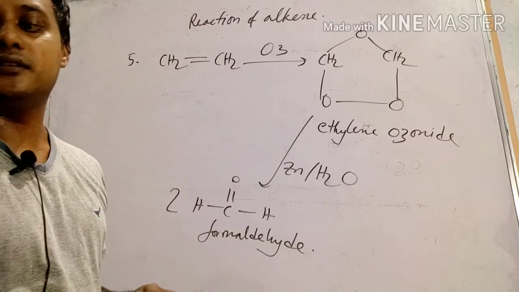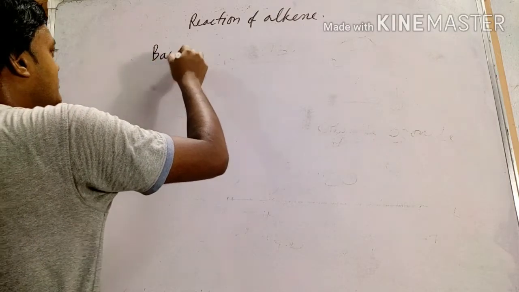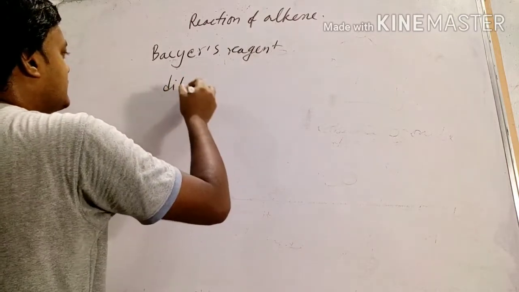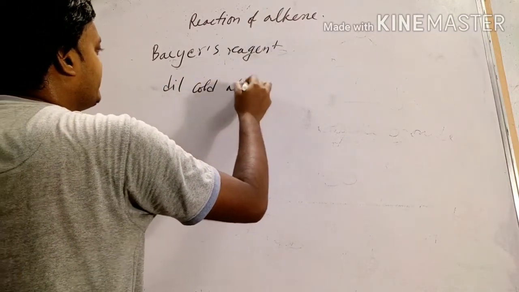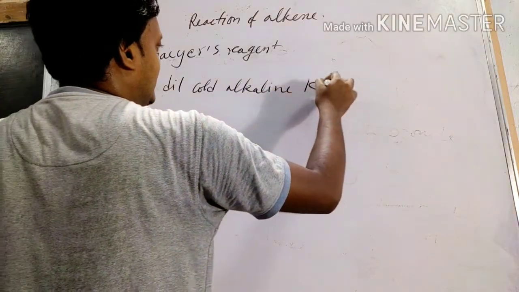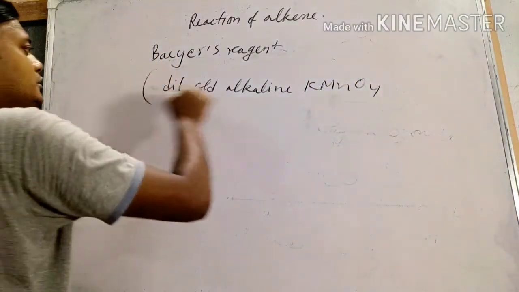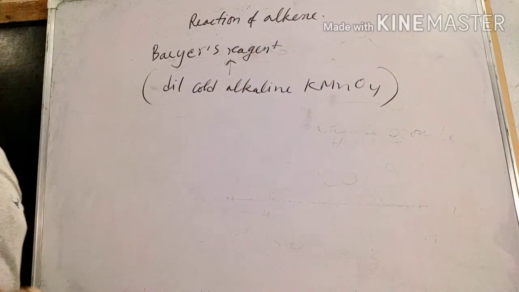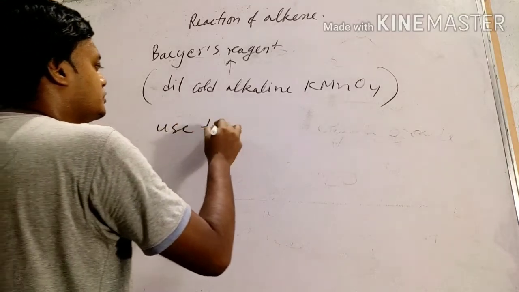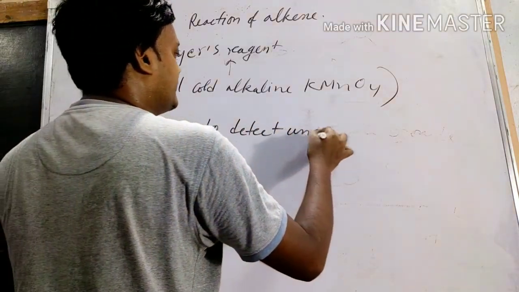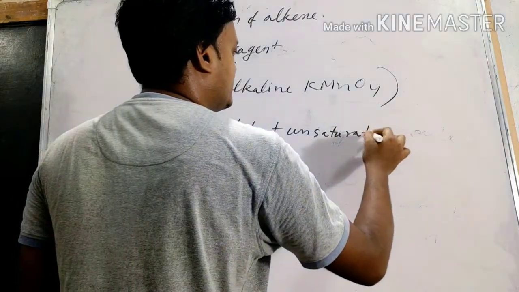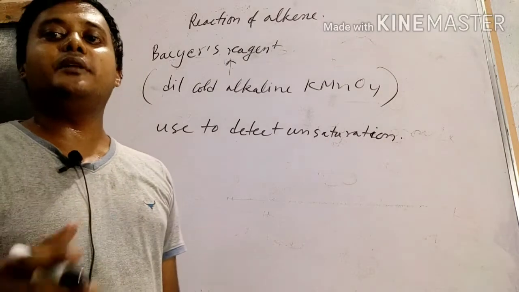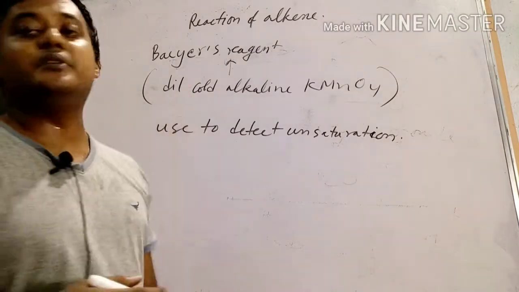Some more reactions. Reaction of Baeyer's reagent. What is Baeyer's reagent? Dilute cold alkaline KMnO4, that is Baeyer's reagent. This reagent is used to detect unsaturation. That means whether a hydrocarbon contains a multiple bond or not is detected by this Baeyer's reagent.